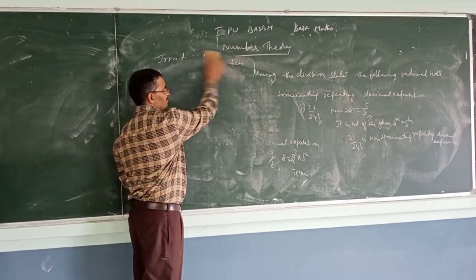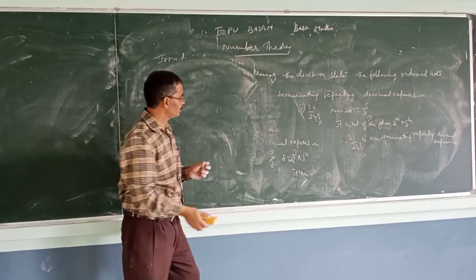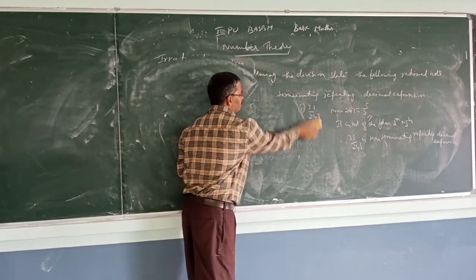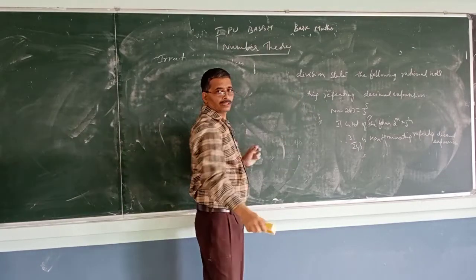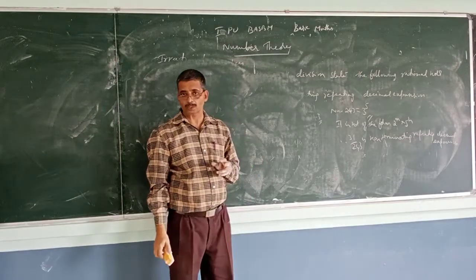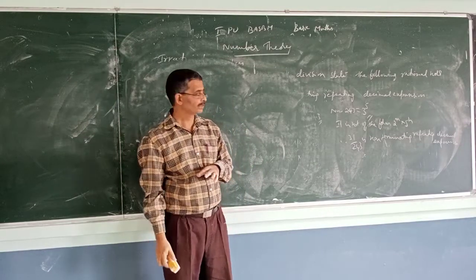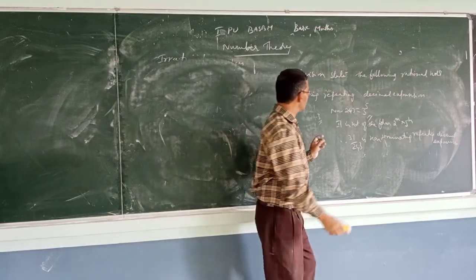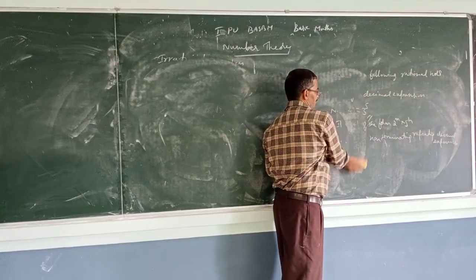Next, we will prove that root 2 is irrational.